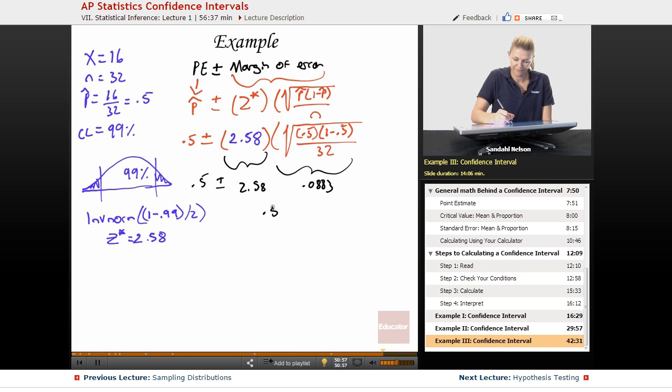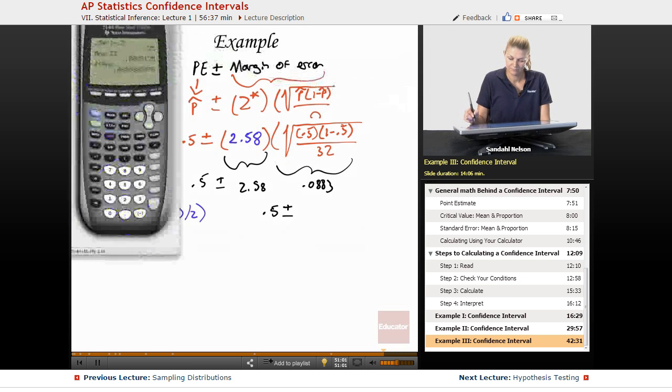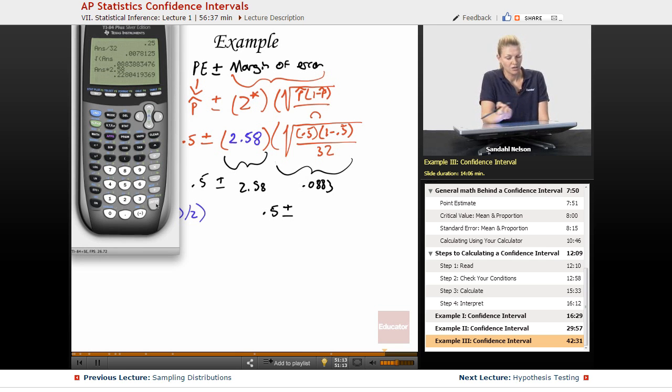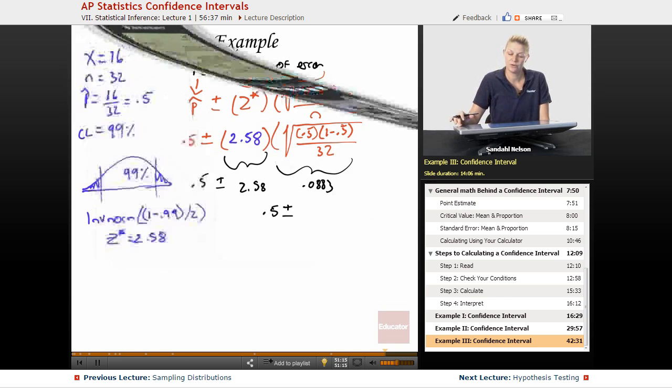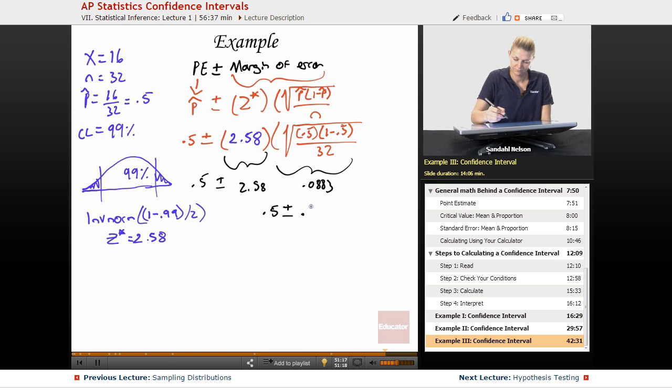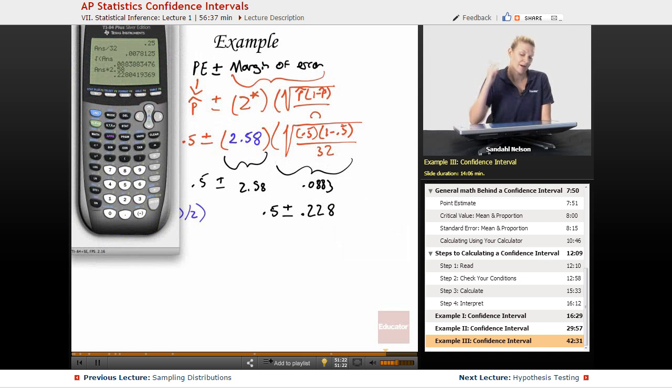Okay, so it's going to be 0.5 plus or minus that value times 2.58. So my margin of error is 0.228. Okay, so that means that my confidence interval is 0.5 minus that value.